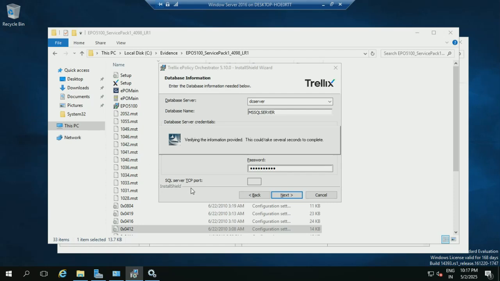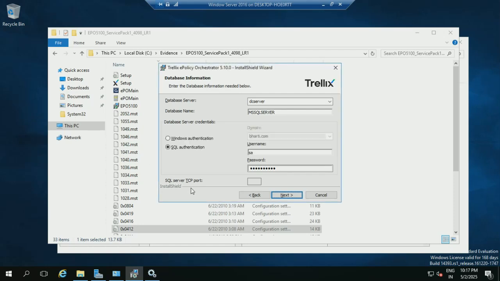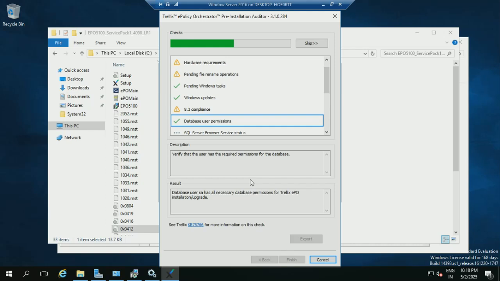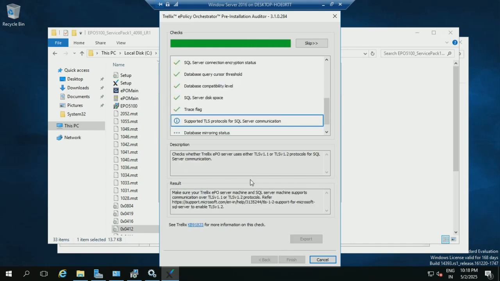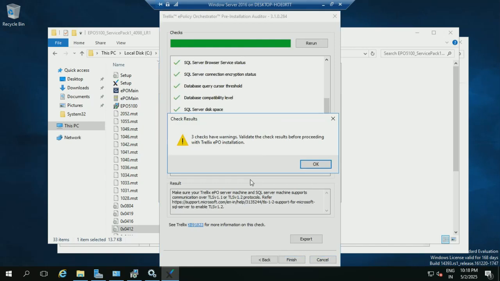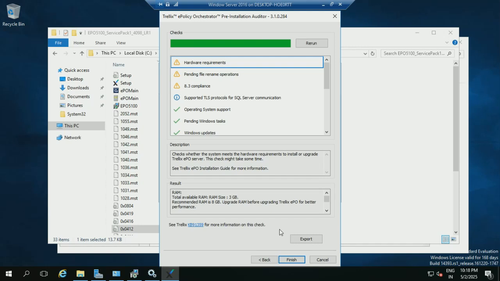SQL Server TCP port number is 1433. By default, it is only 1433. Now it is verifying the information which we have provided right now. There are 3 warnings, just let them be. Click on finish. As I click on finish, the final installation begins.